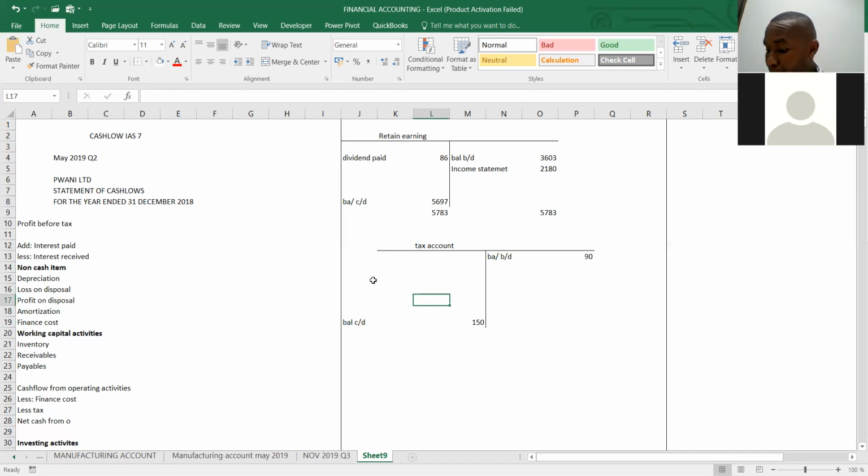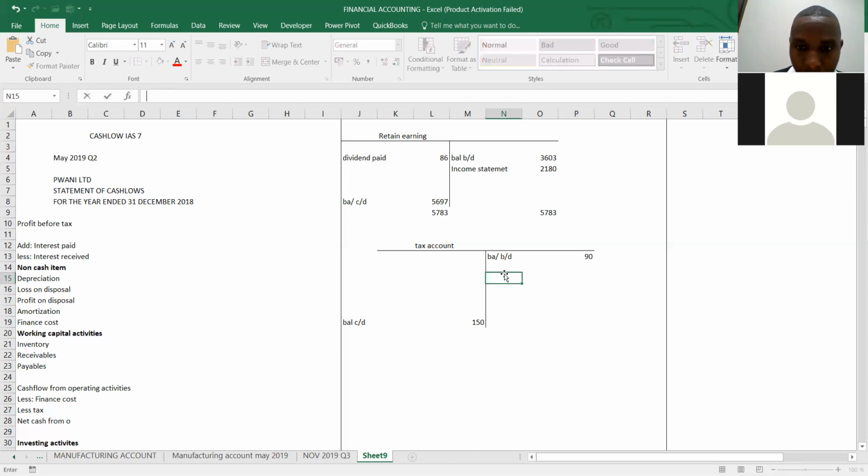The last additional information, number 3. They say the company finance cost and income tax expense for the year was 63. So what they paid here, we indicate here. That is income tax, income statement.